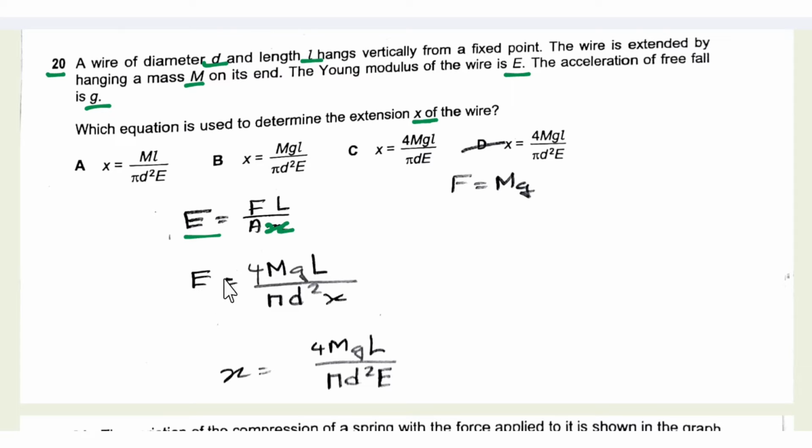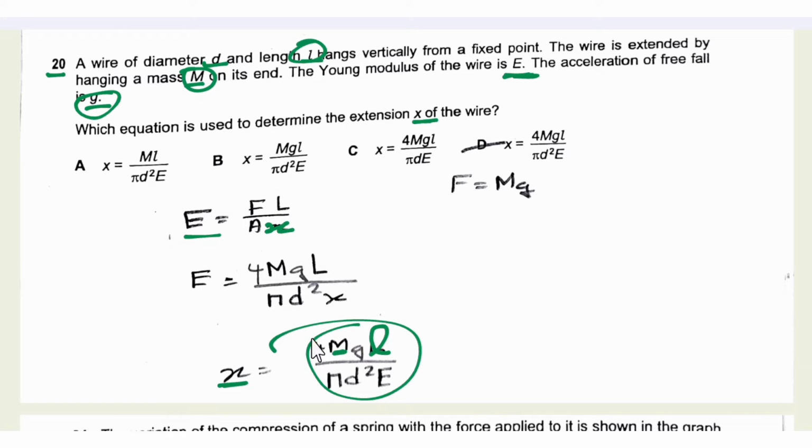So Young modulus is equal to, we can write force as mass into gravitational field strength into length by pi d square by 4 into extension, and we make extension the subject of the formula. We substitute m, that is mass, g, that is the gravitational field strength, L, that is the total length, this would be L, small l, then E, that is the Young modulus, and we get the expression similar to this in option D, that is same.